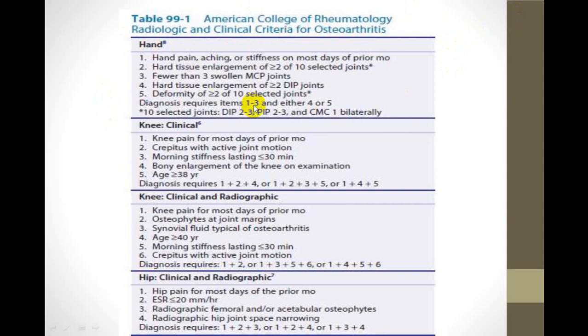Osteoarthritis. I'll just talk a little bit regarding the knee joint. Mainly on clinical grounds only you can diagnose. The person complains of arthralgia, most commonly in the knee.